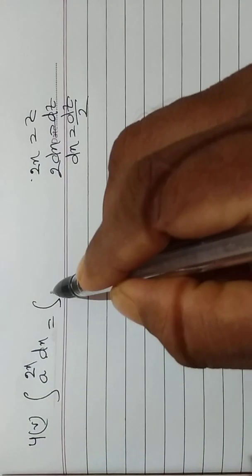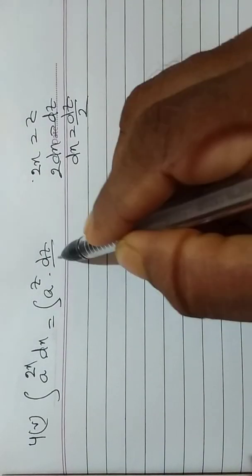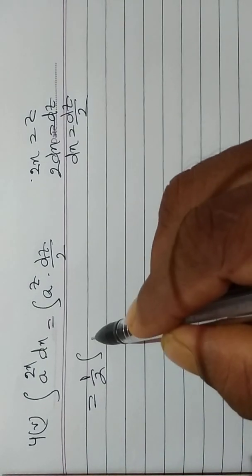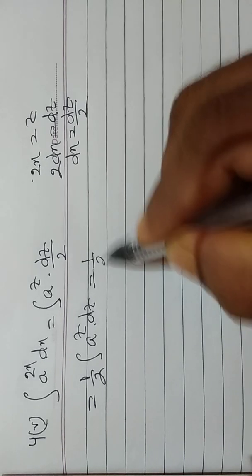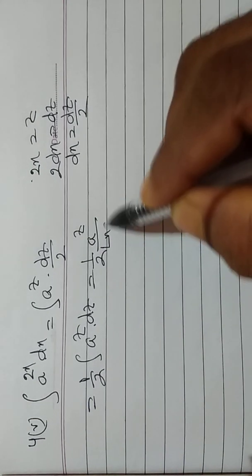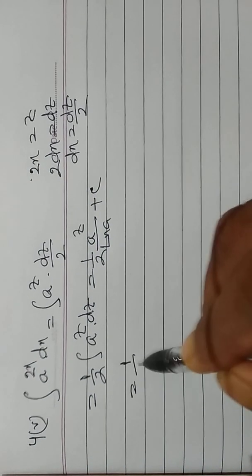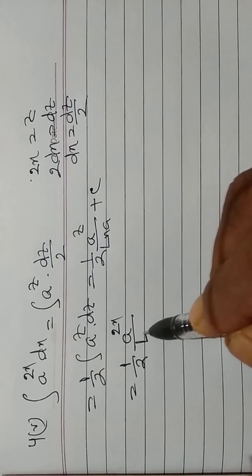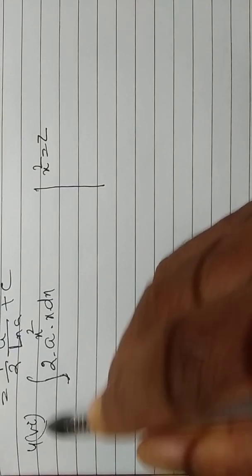That is equal to integration of a to the power z, that is dx is equal to dz by 2, and this is equal to 1 by 2 integration of a to the power z dz, that is equal to 1 by 2 into a to the power z by ln a plus c, and that is equal to 1 by 2 a to the power 2x by ln a plus c.